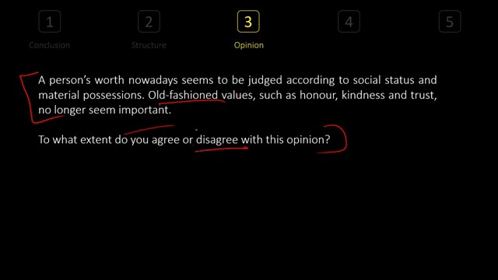Let's say we disagree with the point that this is the truth. We said it's not the truth due to certain reasons. Those reasons were our body paragraphs. In conclusion, we're going to pick up the first, or let's say the third sentence of our introduction. Remember, we said we disagree with it.